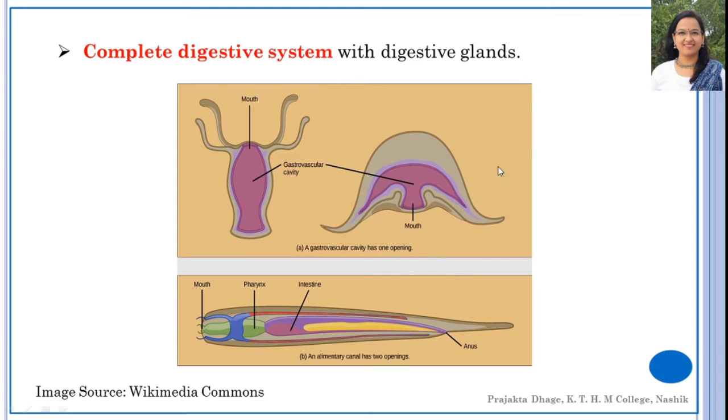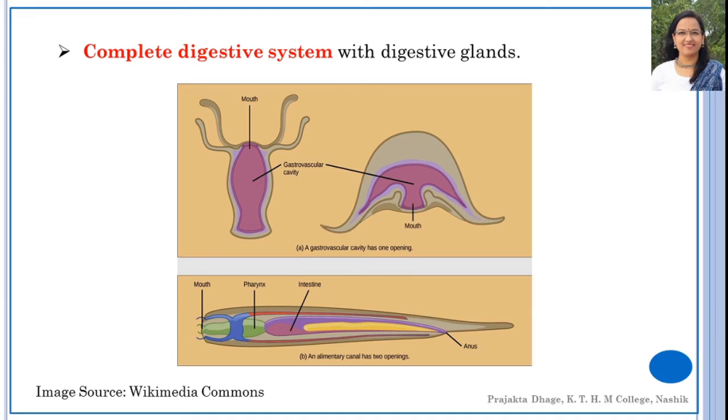Please have a look in this image. Now you are able to see two types of digestive system. One here and the second one is B. The first one has only one opening for entry and exit of undigested food material.